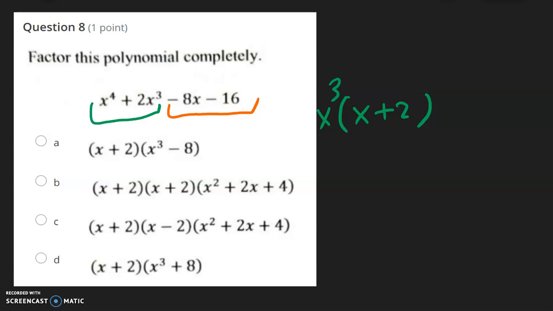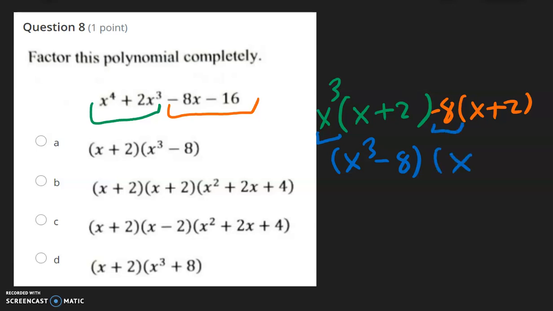Now for the orange part, we know that the parentheses has to be the same for factor by grouping to work. And we just need to know x times what gives you negative 8. X times negative 8. And so if we distribute this part back, negative 8 times x is negative 8x, and negative 8 times positive 2 is negative 16. That works as well. So knowing this, we know that our factors can be x to the third minus 8 from here and here times x plus 2.